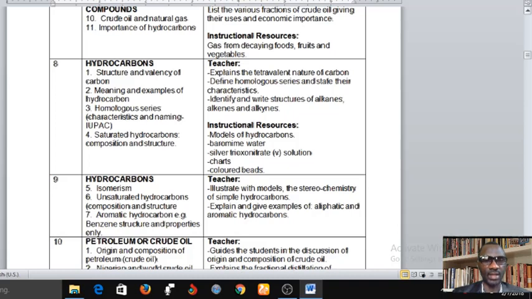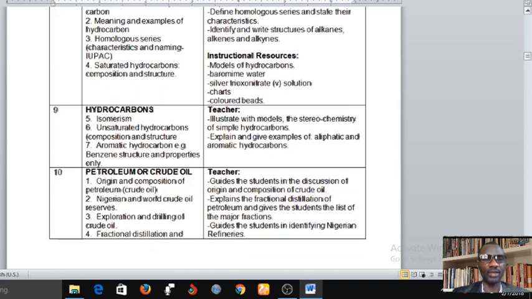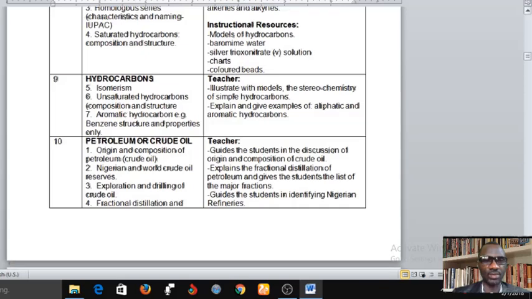Week 9, we still have hydrocarbons. Another concept we're going to introduce you to is isomerism. Isomerism. And then you also have unsaturated hydrocarbon composition and structure. And then we'll also introduce you to aromatic hydrocarbons, such as benzene.